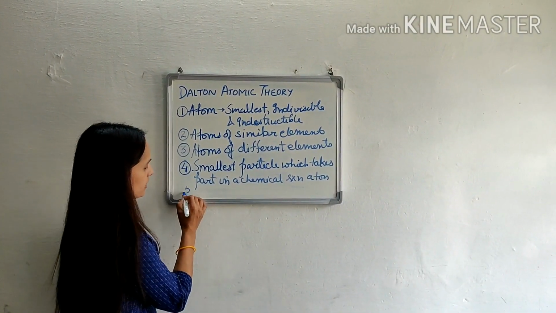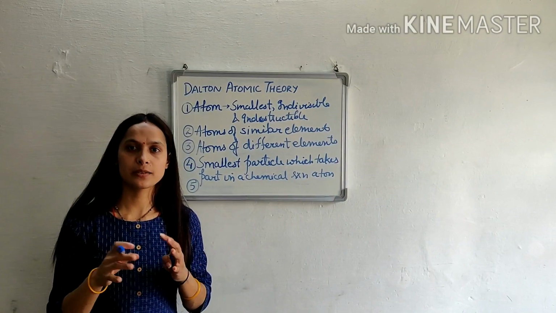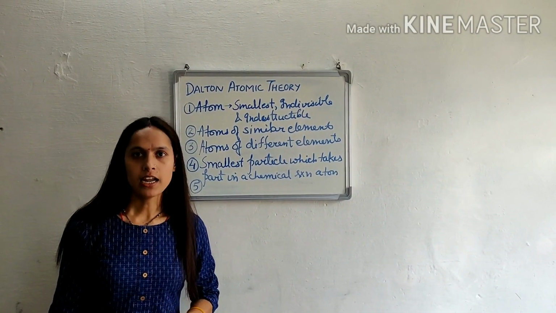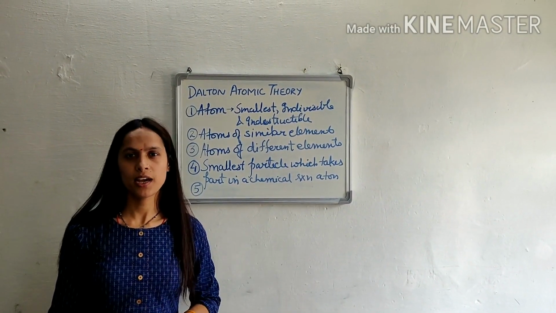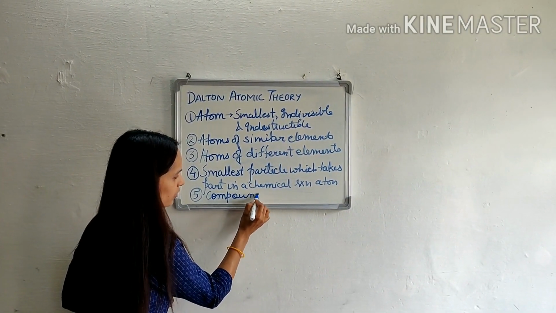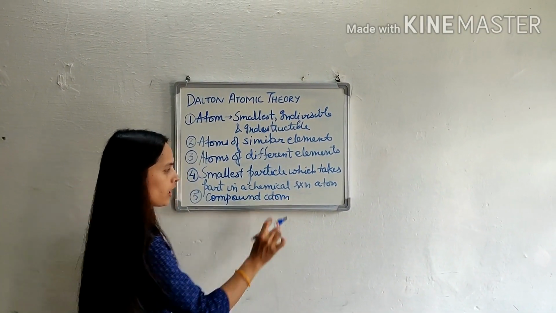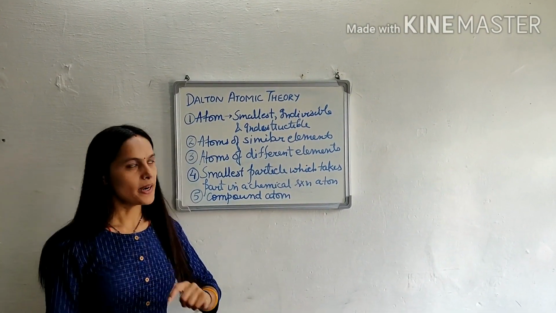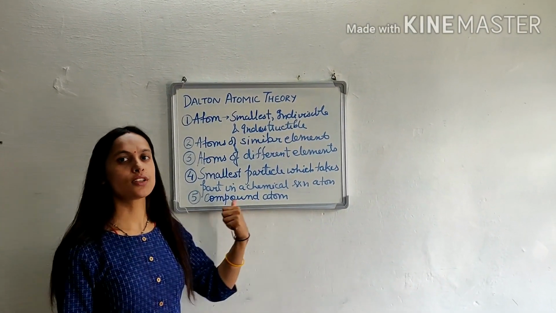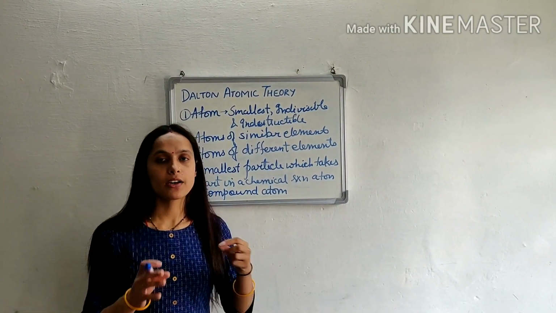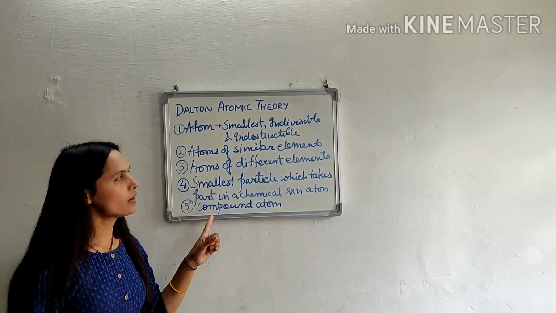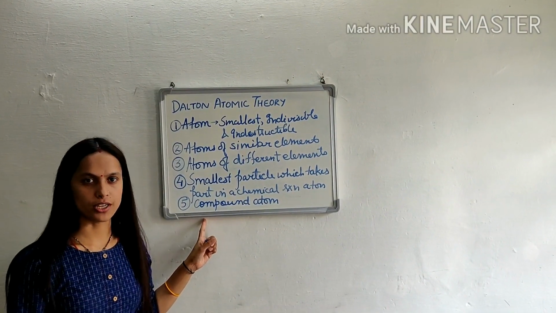And fifth postulate is when the atoms of different elements combine together, they'll combine in fixed ratio by mass and then they'll form compound atom, which nowadays are known as molecule. So we'll term them molecule, but what did Dalton call it? Compound atom. So when atoms of different element combine together in a fixed proportion by mass, they'll form compound atom. So these five are postulates of Dalton atomic theory.